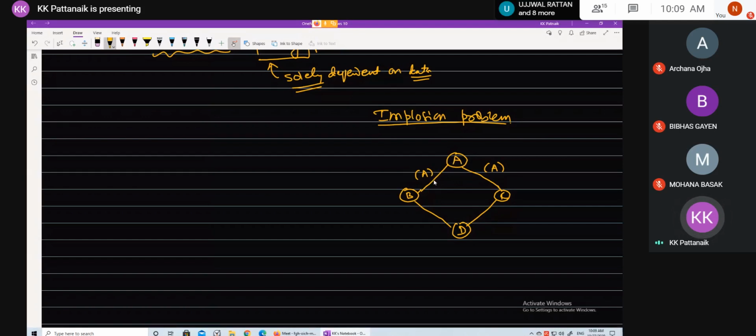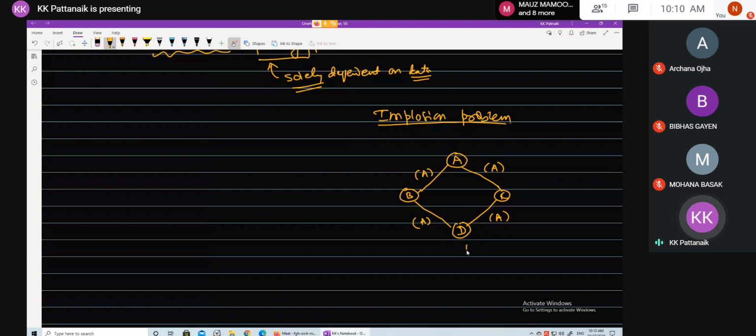Broadcasts the data or its recording, so its neighbors will receive that, and the neighbors will in turn broadcast the data to their neighbors. So in this case, A broadcasts to B and C, and B and C in turn broadcast the same data to D. What we see is that D receives two copies of the same data.